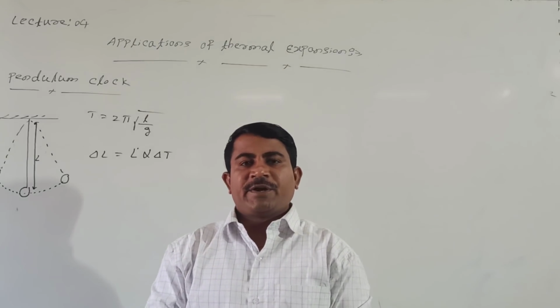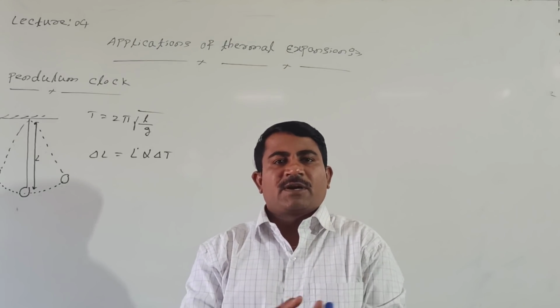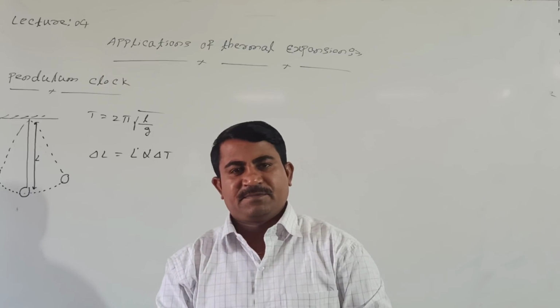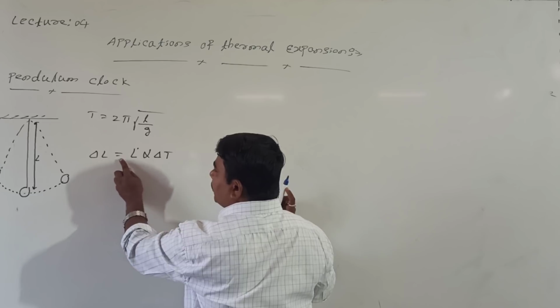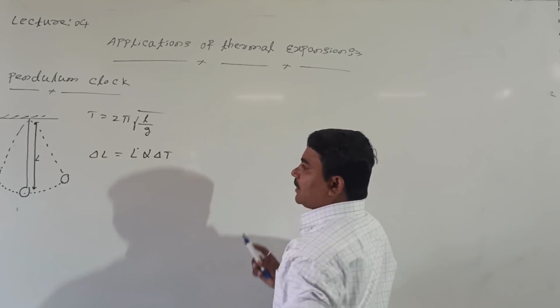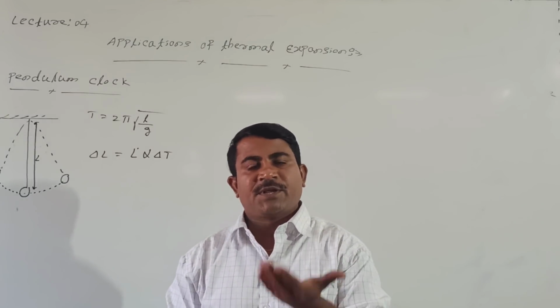Alpha into delta T. When temperature increases on a summer day, what happens? Its length expands. Right. How much does the length expand? This much length expands. Change in length equals L into alpha delta T. What is alpha delta T? Final temperature minus initial temperature.